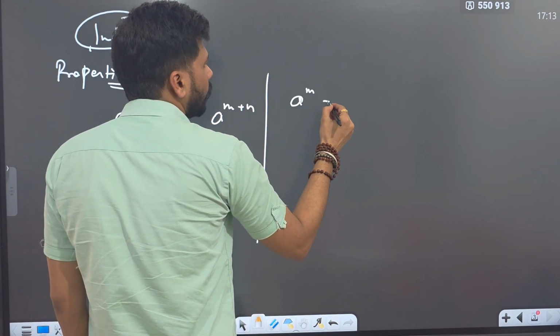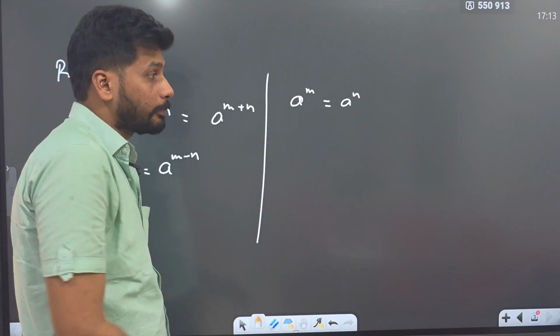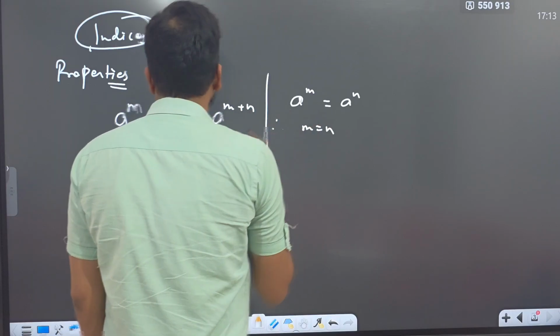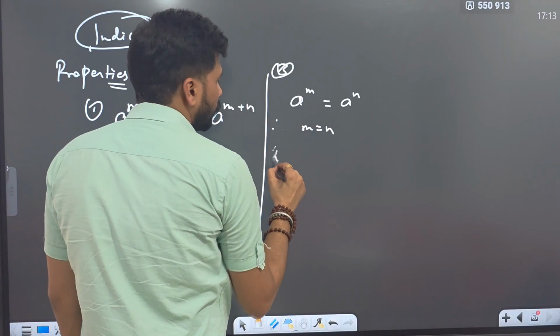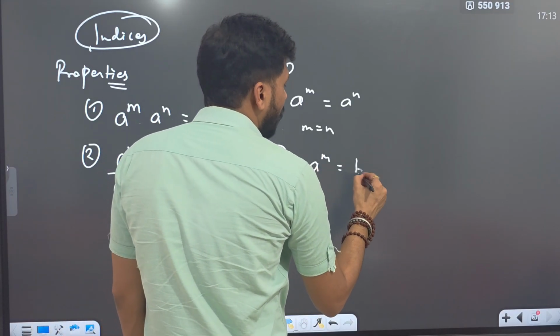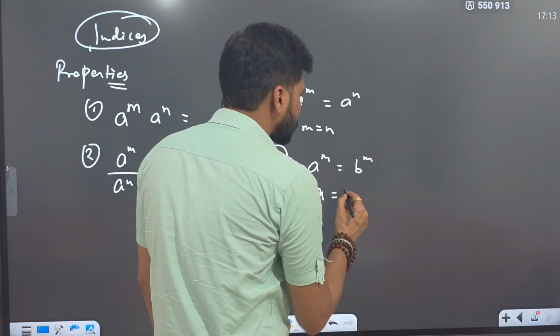When bases are equal and their powers are different and both the numbers are equal, that means m is equal to n. Fourth, if the bases are different and their powers are same and both the numbers are same, that means both the bases are equal.